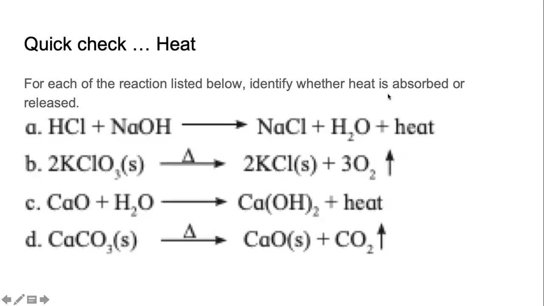The question is very simple. There are 4 reactions which are given on the screen. The reactions are already written in the form of equations. All I'm asking you to do is read these equations carefully and identify in each of the cases whether heat is being absorbed or it is being released. That is the simple question. Whether it is being absorbed or it is being released. Write your answers in the notebook and show me a thumbs up when you are ready.